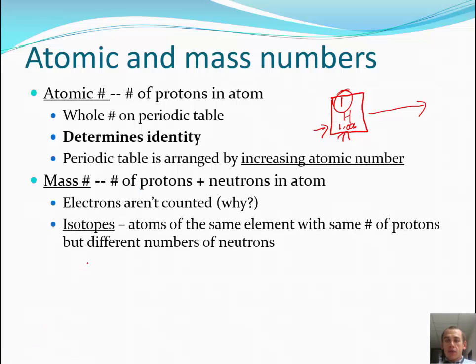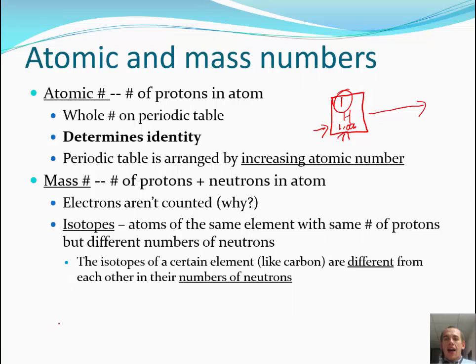Then isotopes, remember, are atoms of the same element with different numbers of neutrons, so they have the same number of protons but different numbers of neutrons, and we identify them by telling their mass numbers. So we can have carbon-12 or we could have carbon-14. Those are both carbon, and since they're carbon, they both have 6 protons, but they have different numbers of neutrons. So another way we write that is carbon-6-12. That tells me it's 6 protons and 12 total particles in the nucleus.